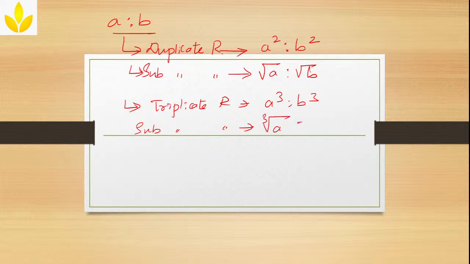Cube root of A is to cube root of B. Understood? Now this is about a proportion. I hope you understood. Ratio means what? Ratio is a comparison between two quantities which are of the same kind, and the equality of two ratios is called a proportion.